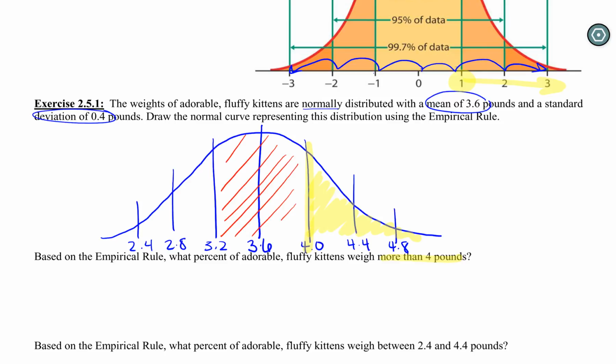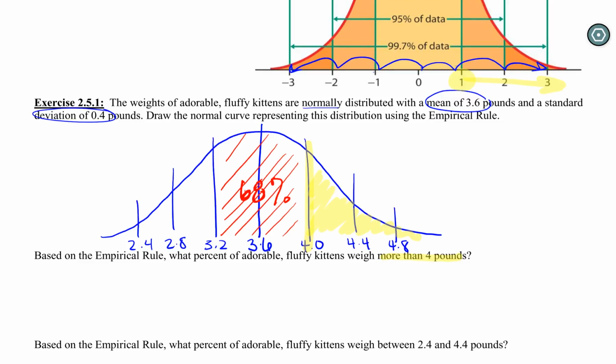We could do this using the 68, 95, 99.7 by thinking about, okay, well, we know that within 1 standard deviation of the mean, this is 68% of our data. And since this curve is symmetric, and this is everything, this is 100%, that means that the area out in both these sides has to be the leftover.